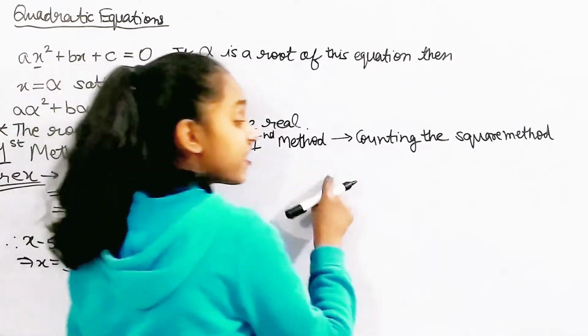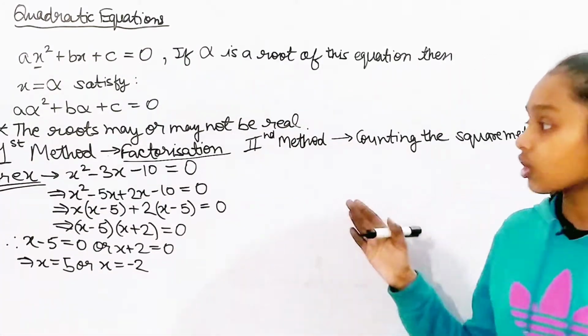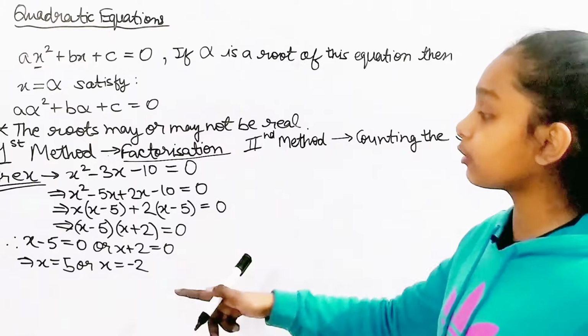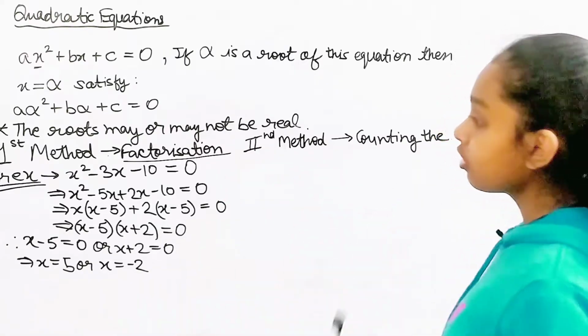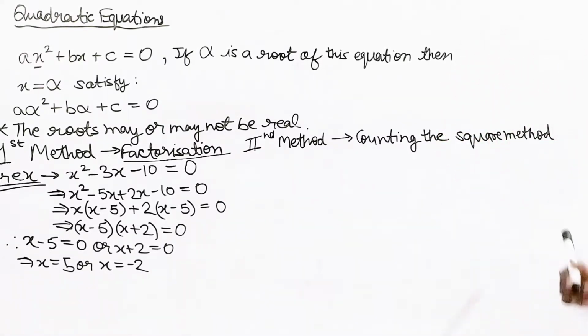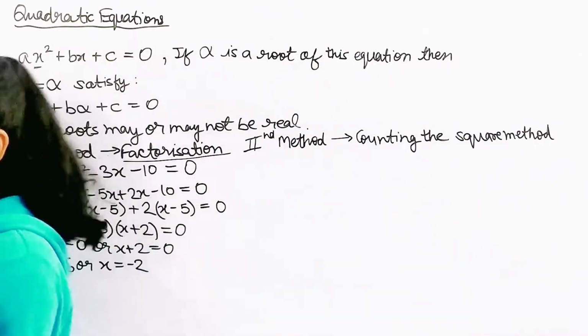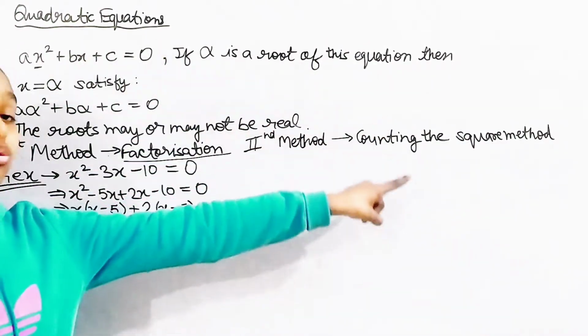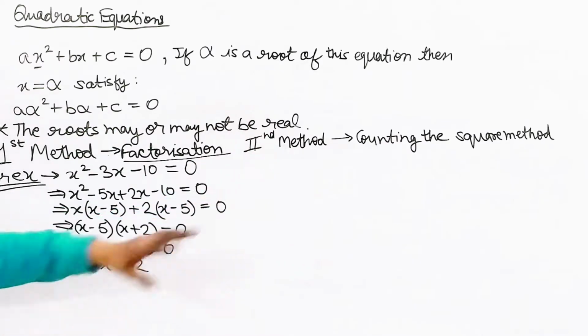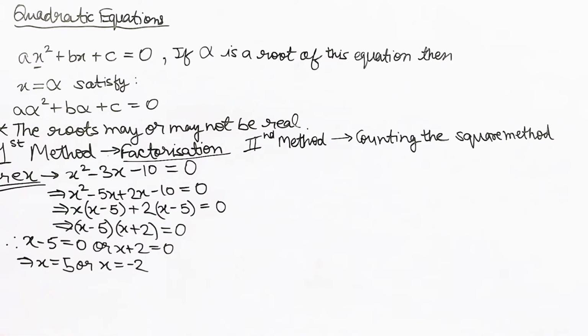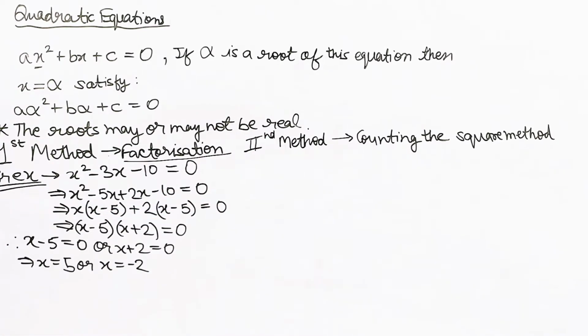So what's in this method? Of course, the same as the first method, where we take an example too. And I think that in this method too, there is no need to write anything. What I want to tell you is that this completing the square method is about the squaring thing. A quadratic equation can be solved by this method.